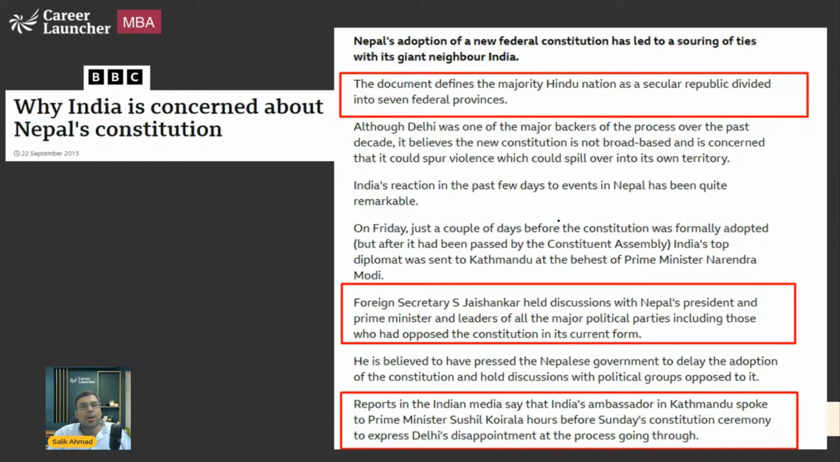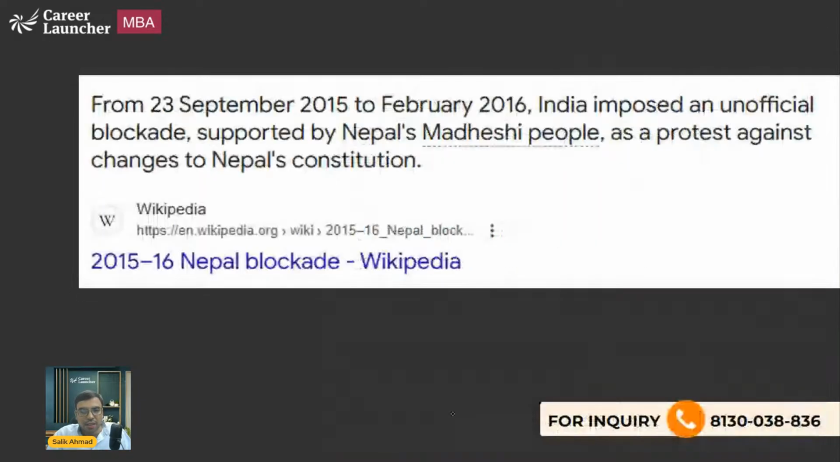Why is India concerned about Nepal's constitution? So you can read about it. And at that time, Mr. S. Jaishankar was the Foreign Secretary of India. The document defined Nepal as a secular republic in 2015. So India's ambassador went and talked to the Prime Minister at that time and expressed their disappointment.